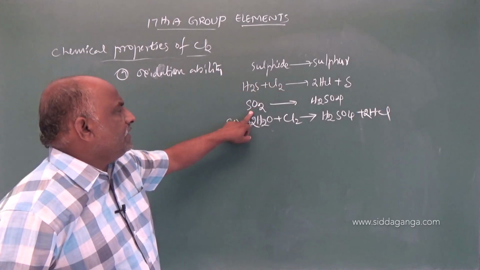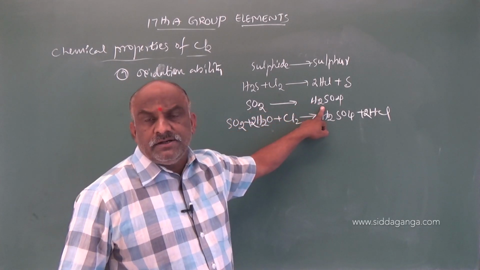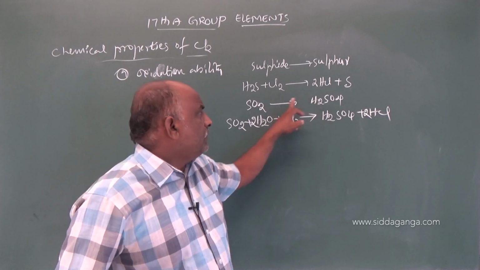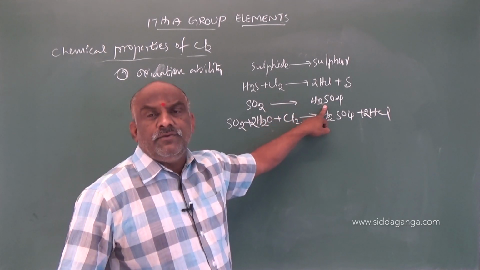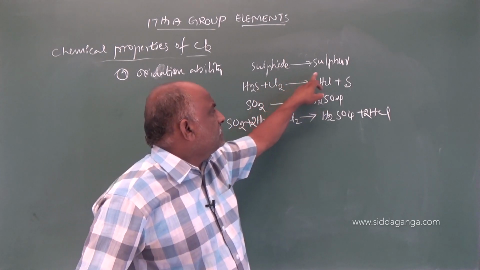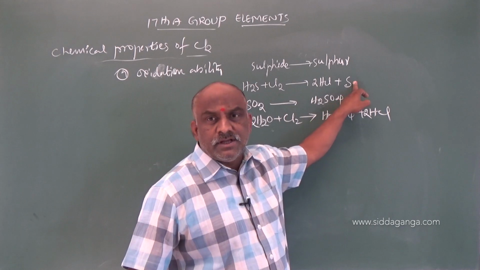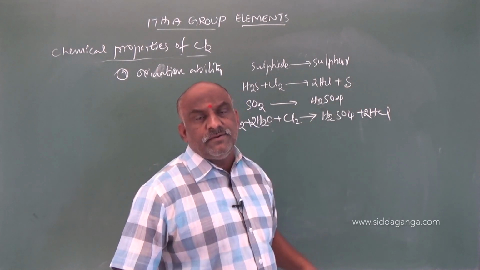Sulfur dioxide oxidized to sulfuric acid. Sulfur dioxide oxidized to what? Sulfuric acid. Sulfide oxidized to sulfur.